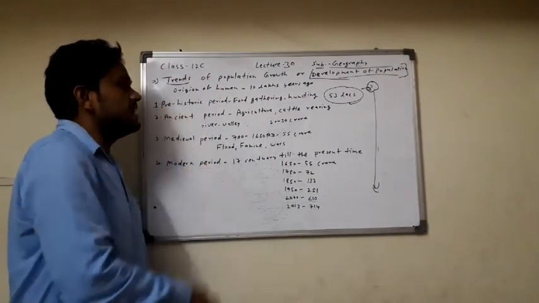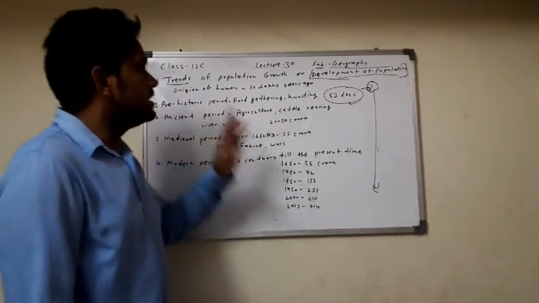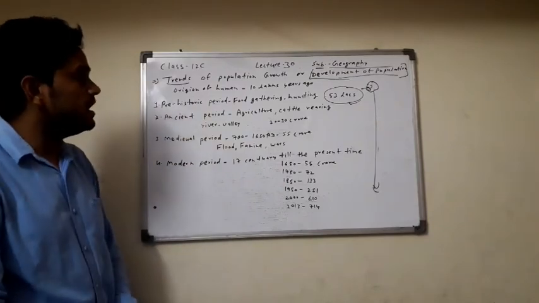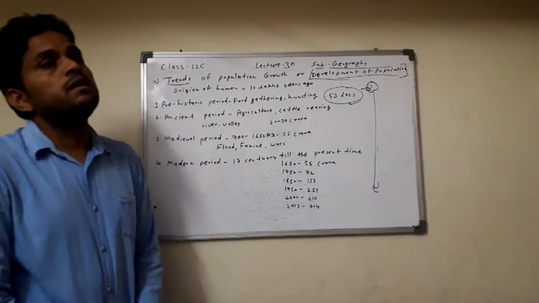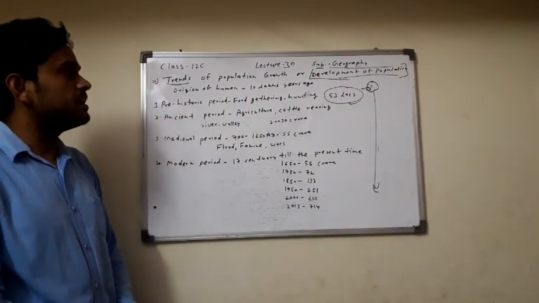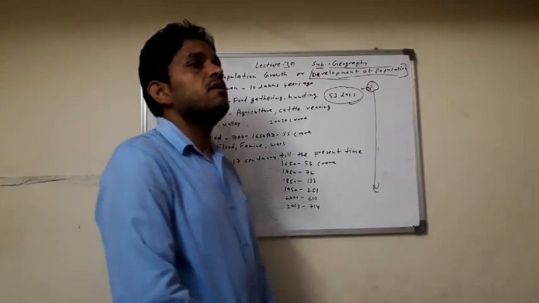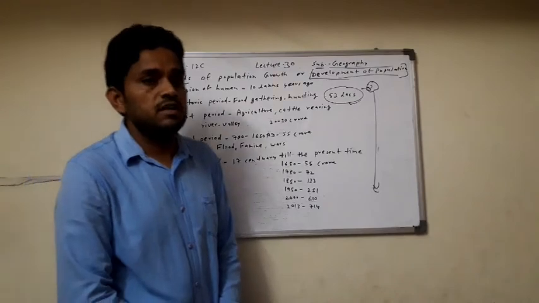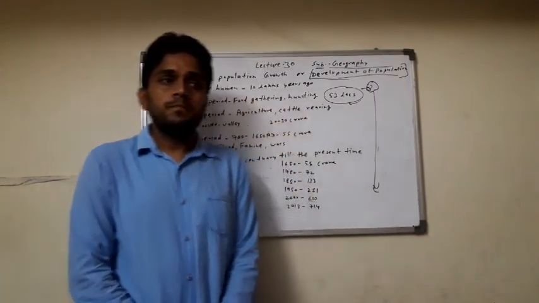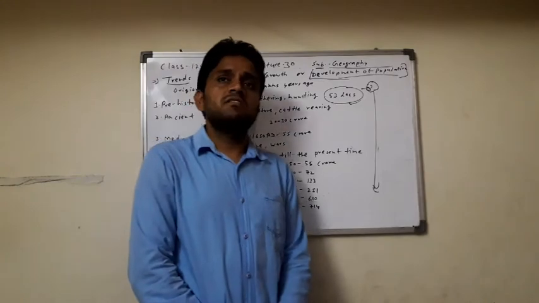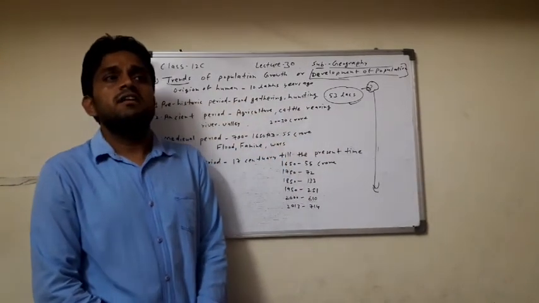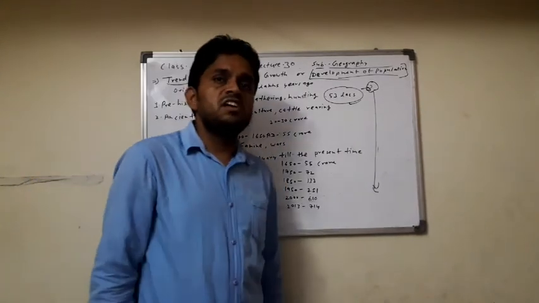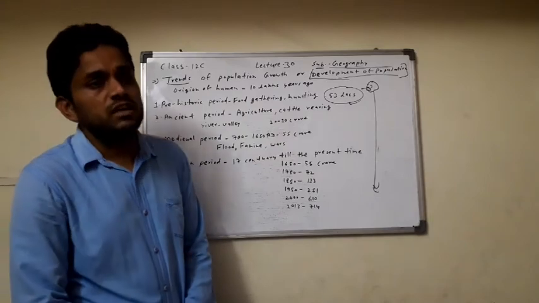Number 2, ancient time. Here the population and population trends are increasing, because the human started to complete their necessities by agriculture and cattle rearing. Many river valley civilizations developed in ancient time, like the Mesopotamia civilization in Iraq and Iran, the Nile River Valley civilization in Egypt, the Indus River Valley civilization in India and Pakistan, and the Hwang He River Valley civilization in China.